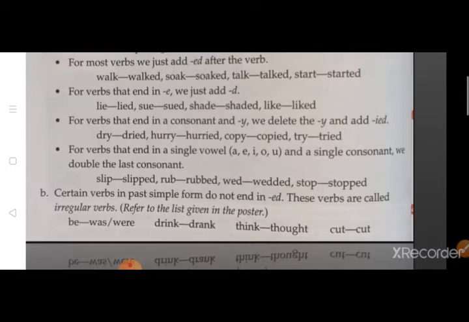Here examples are given. सबसे पहले है to be वाला फॉर्म जो हमने प्रेजेंट टेंस में भी पढ़ा था. To be का फॉर्म अगर हम use कर रहे हैं तो present tense में हम use करेंगे is, am और are. And when we are using to be form for the past tense, then we are going to use was or were. We are going to use was for singular and were for plural. In the same way, there are some other words given over here. Drink becomes drank, think becomes thought, and cut remains same. उसमें कोई changes नहीं आता है. The present tense, past tense, and past participle, all three forms of verbs remain same.